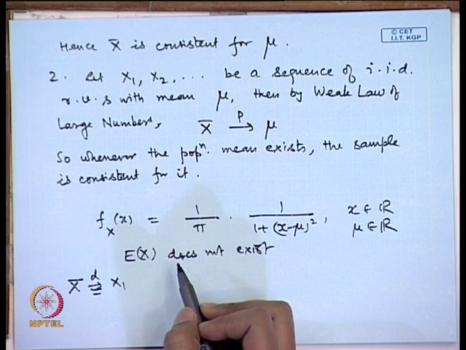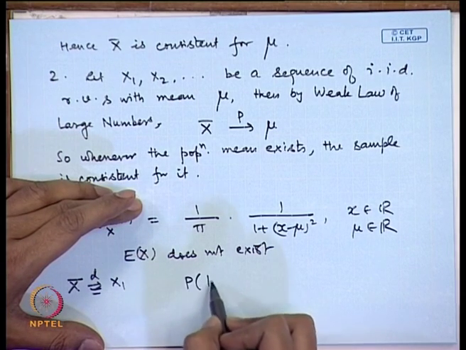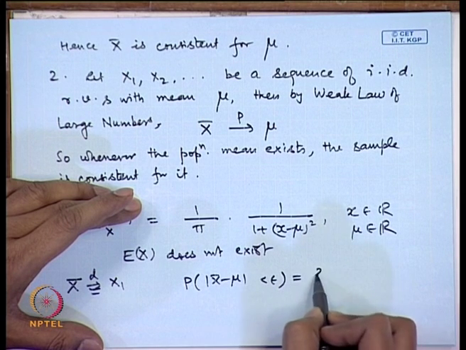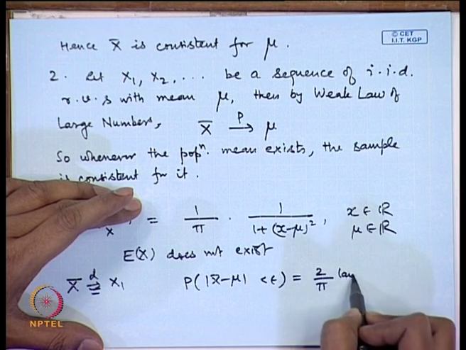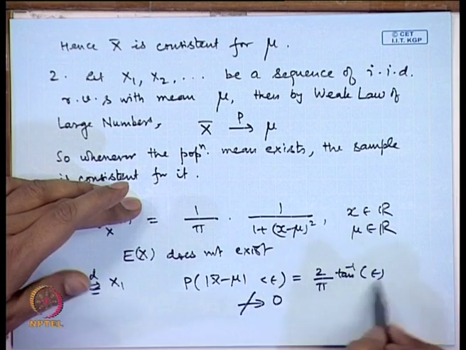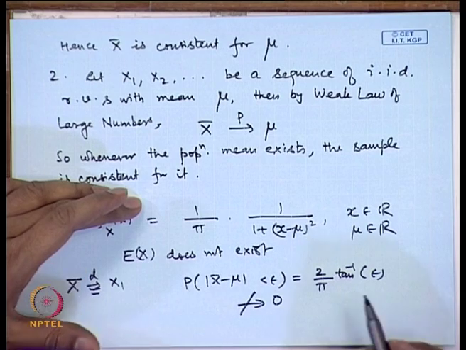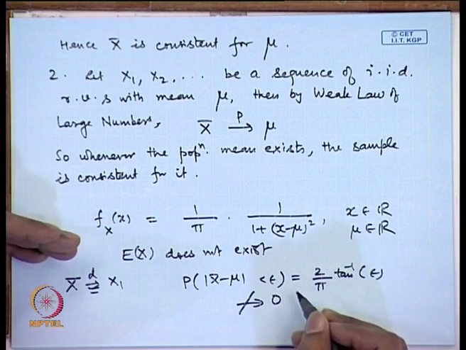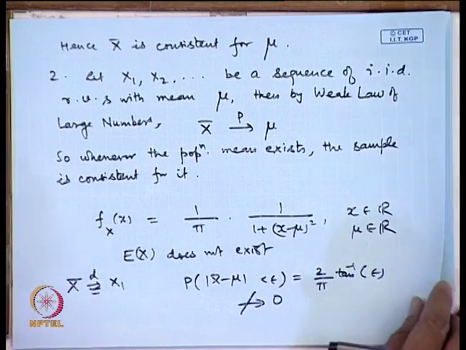So, if I look at the probability of modulus x bar minus mu less than epsilon, that is equal to basically 2 by pi tan inverse epsilon. So, this does not go to 0, because there is no role of n here. So, here the criteria of consistency fails to hold.